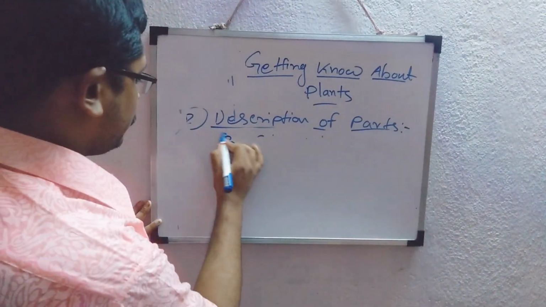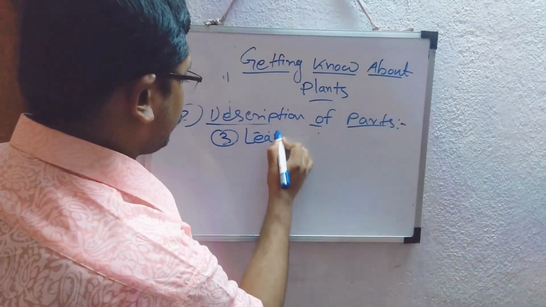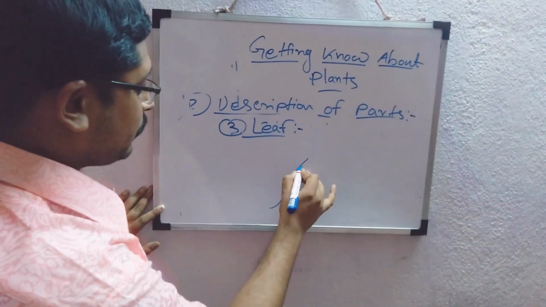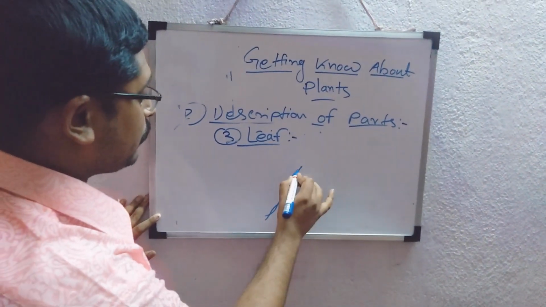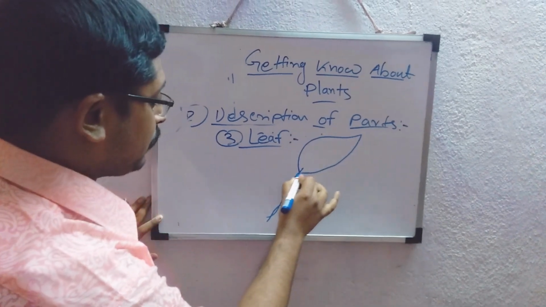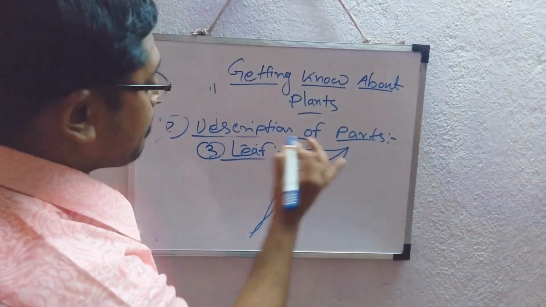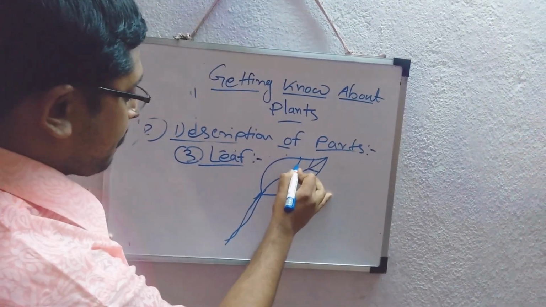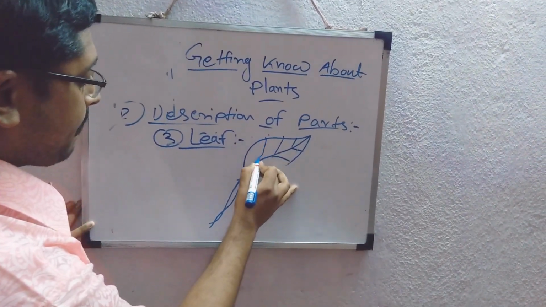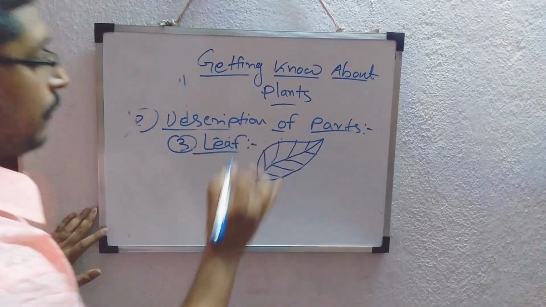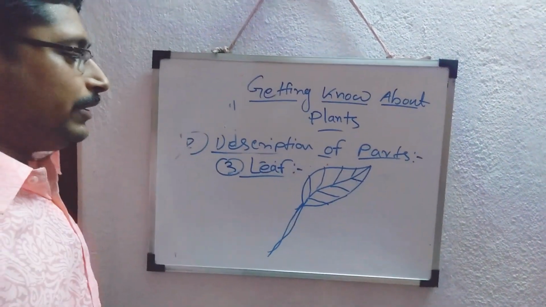Now the third one and one of the most important ones, that is the leaf. First let me draw the structure of leaf. It's grossly like this. So this is a cross structure of a leaf.